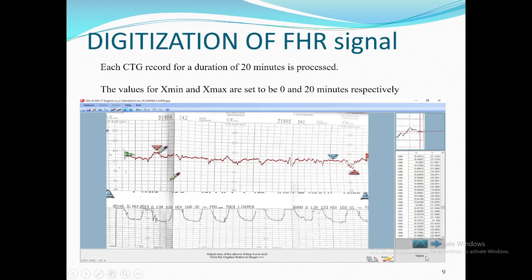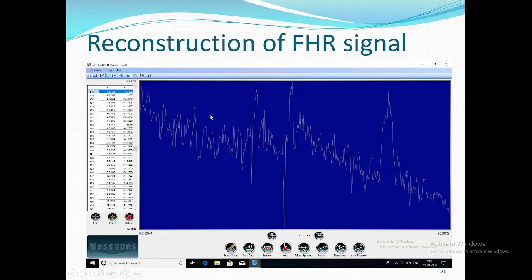After pressing the digitize button here, the digitization starts, and the red color on the FHR signal shows the part of the FHR signal which is being digitized. Simultaneously, the X and Y samples of the corresponding FHR signal are displayed on the window. Using these X and Y values, the waveform is reconstructed.